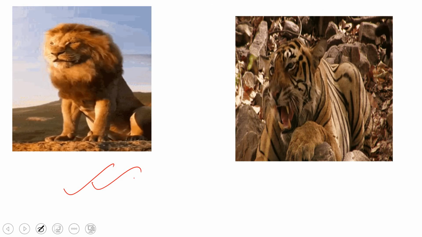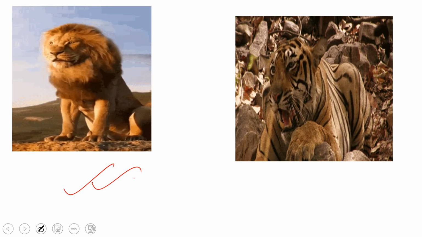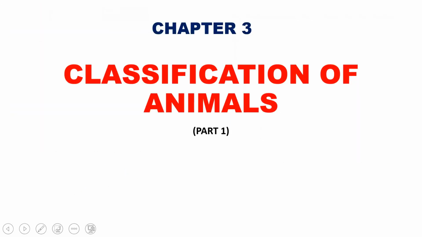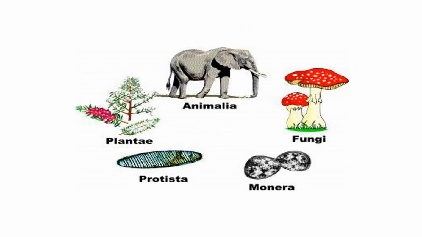Okay, but today we are going to be more specific and going to study about the classification of animals, chapter 3. This is part 1. So let's dive deep into this topic. So we had seen that according to R.H. Whittaker,